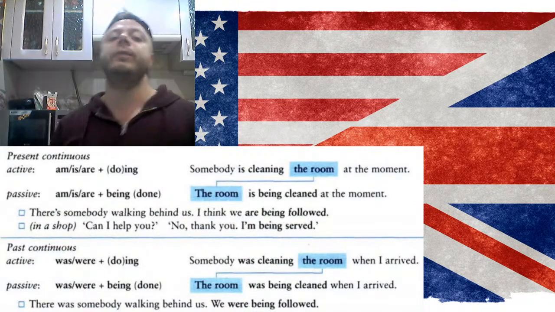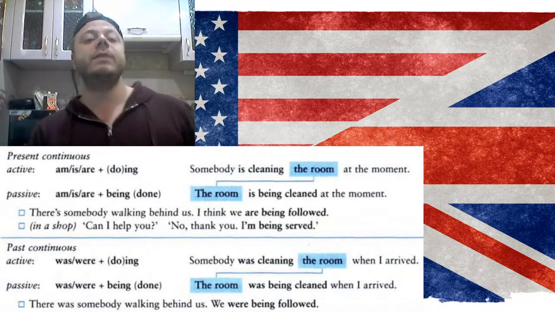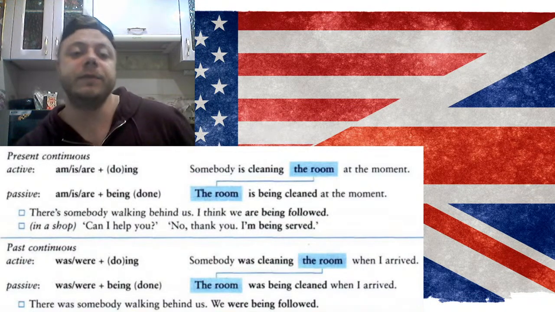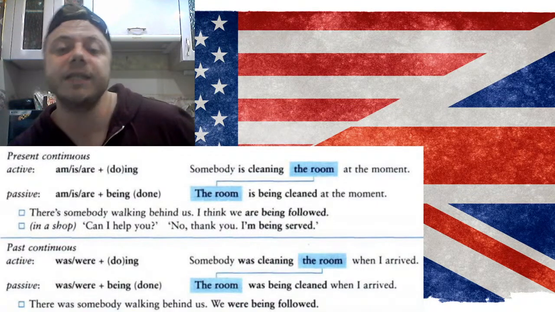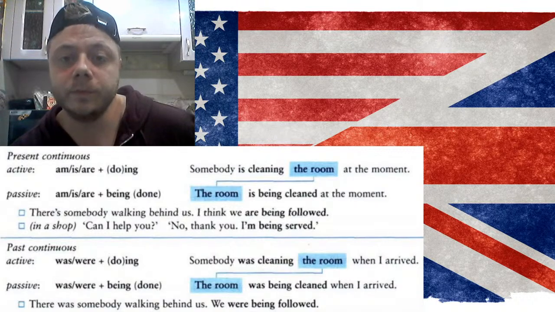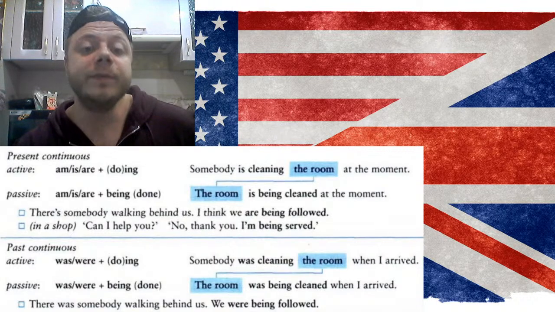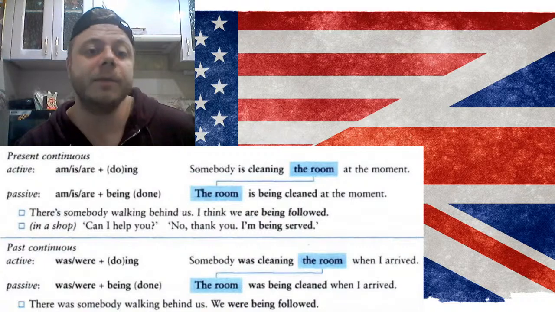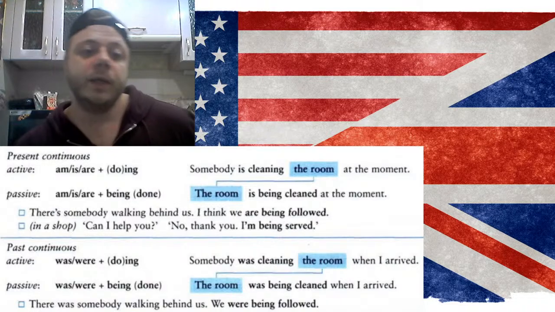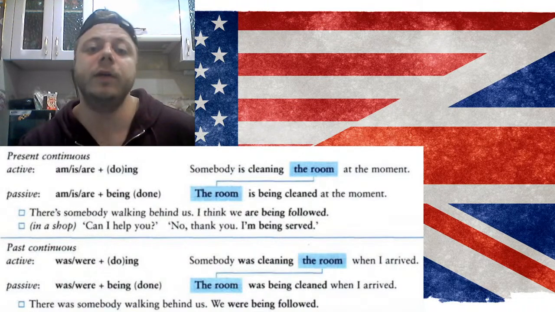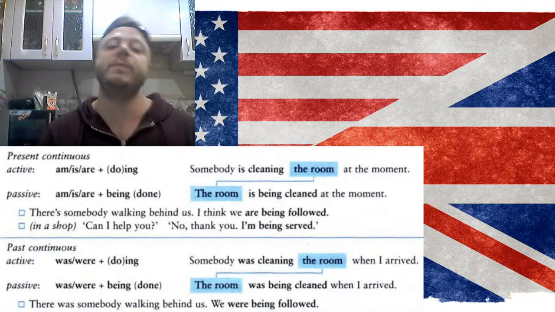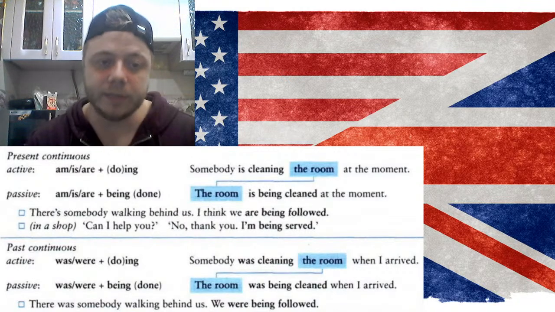So if, for example, we use just present simple, somebody cleans the room every day. The passive is: the room is cleaned every day. But if it's happening right now, somebody is cleaning the room at the moment, so the room is being cleaned at the moment. There is somebody walking behind us. I think we're being followed. So somebody's following us in a shop. Can I help you? No, thank you. I'm being served. Like, I don't need your help. I'm speaking to another shop assistant, for example.